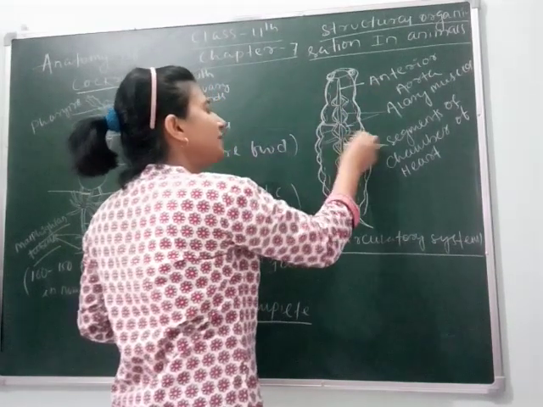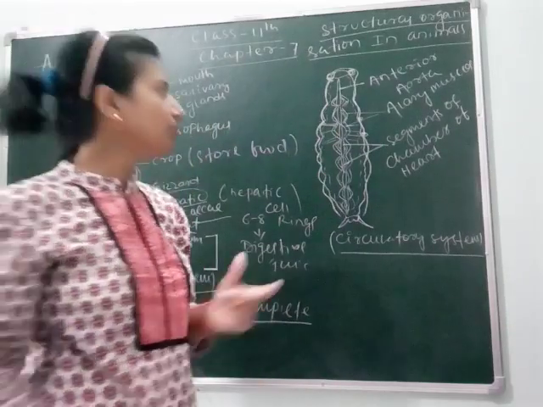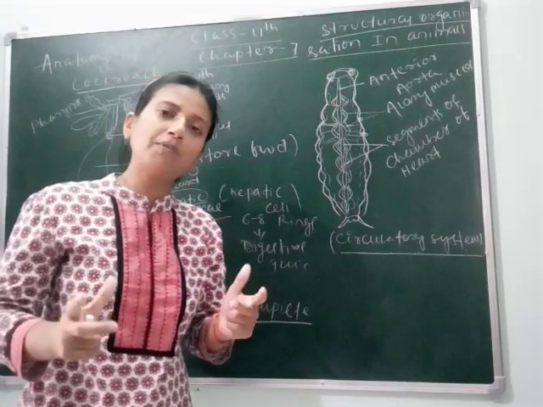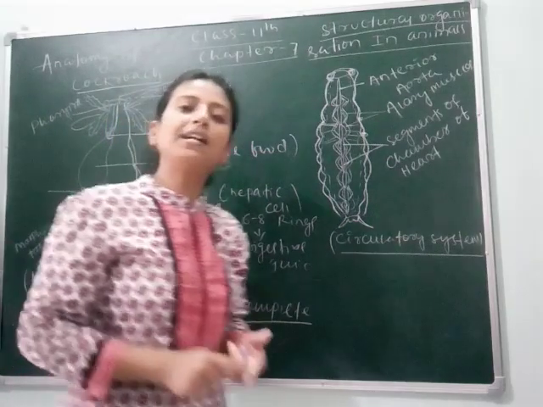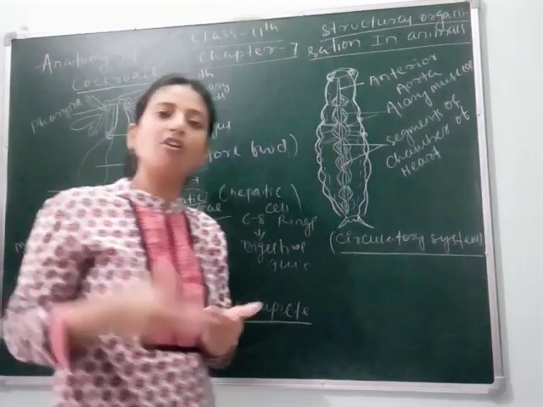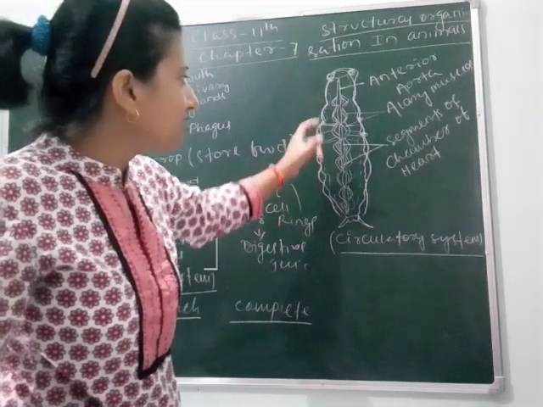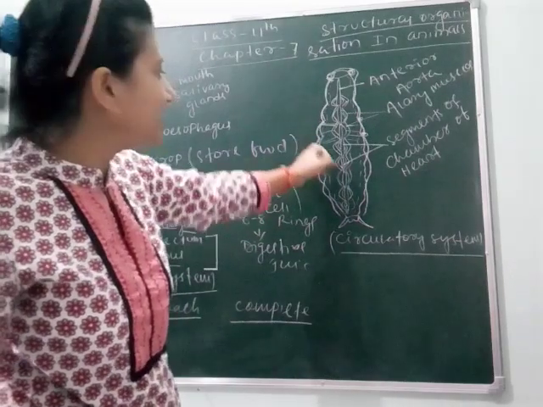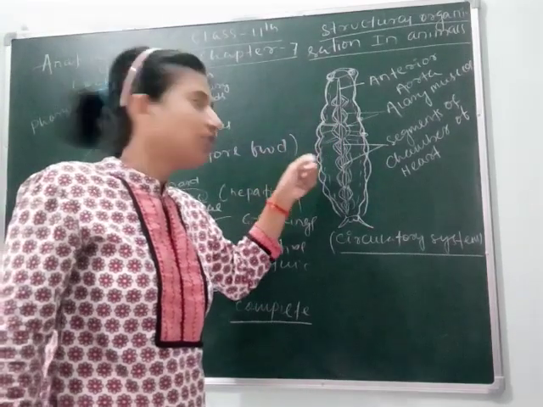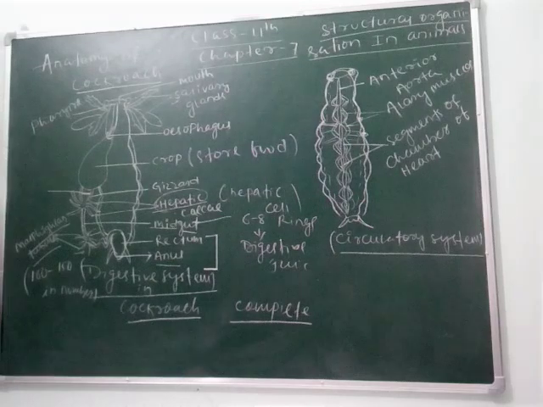Here the sinuses are present which receive oxygen through spiracles and reach the heart, due to which when the heart pumps the blood, all the body parts get the blood. And the blood of cockroach is called hemolymph. Why is this called hemolymph? As it is colorless. Clear? It is not called hemoglobin, it is called hemolymph, as it contains no color. Means the blood of cockroach is colorless. Clear, students?